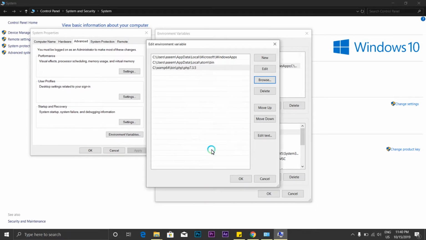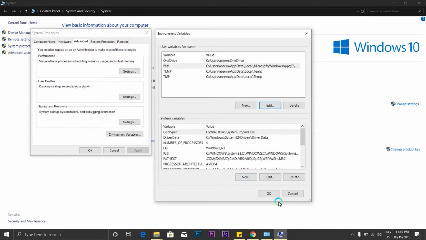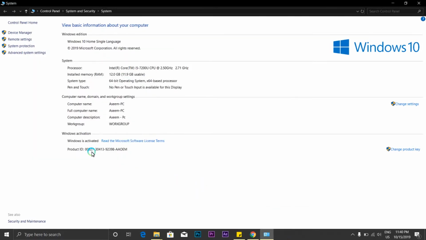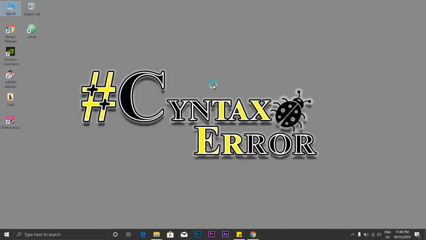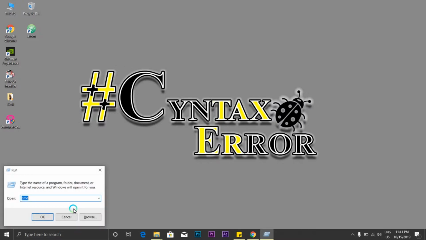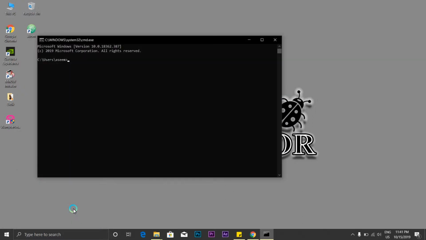Just click OK, OK, OK, and OK. So now let us check if the system is recognizing PHP or not. I am going to open my command prompt, write php space -v, and PHP is being recognized by the system.